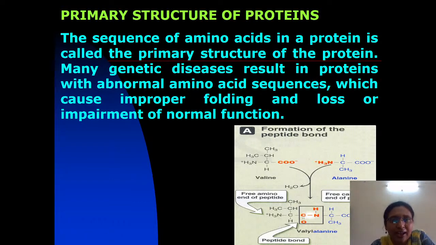I repeat here: proteins are polypeptide chains made up of a sequence of amino acids, right? How have the amino acids been joined in the primary structure? By the peptide bond, and you know how the peptide bond is formed. The alpha carboxyl group of one amino acid is joined to the alpha amino group of the second amino acid.